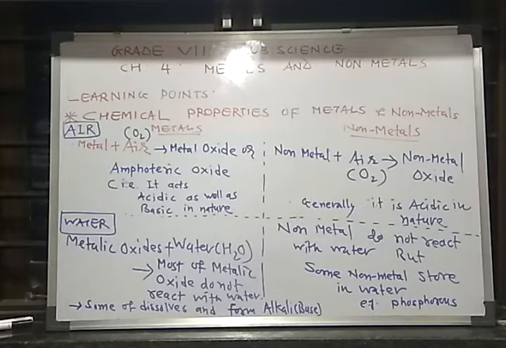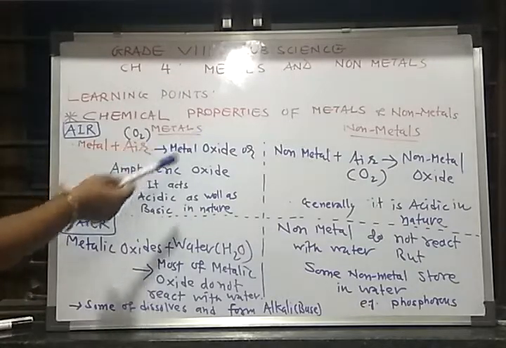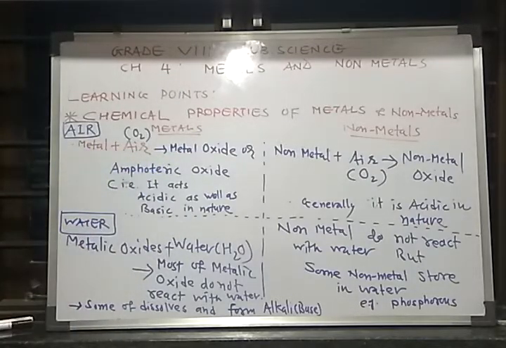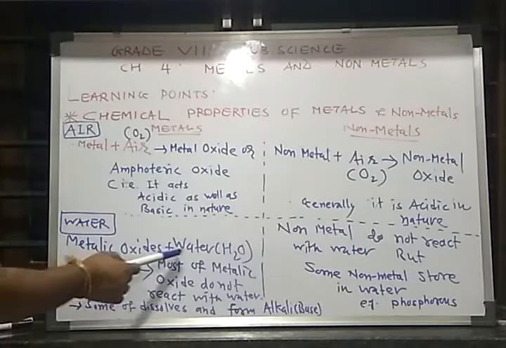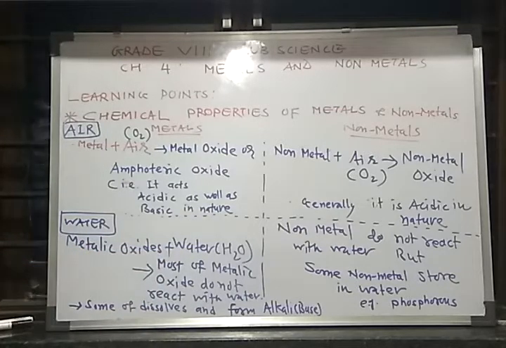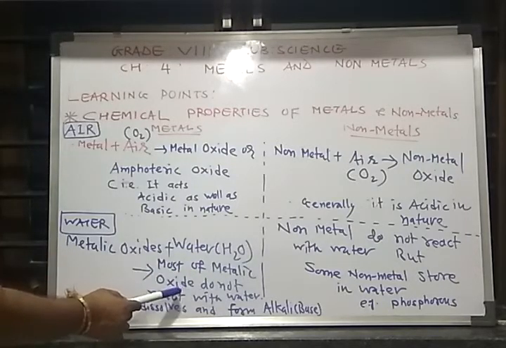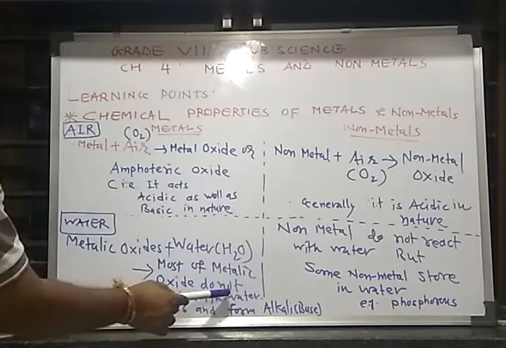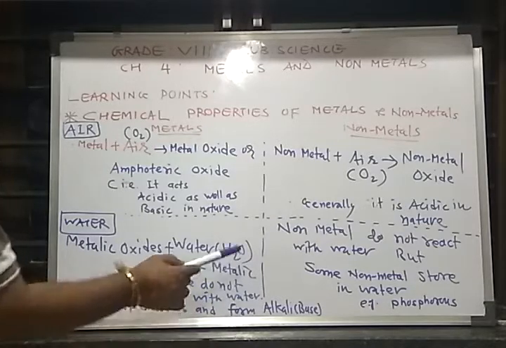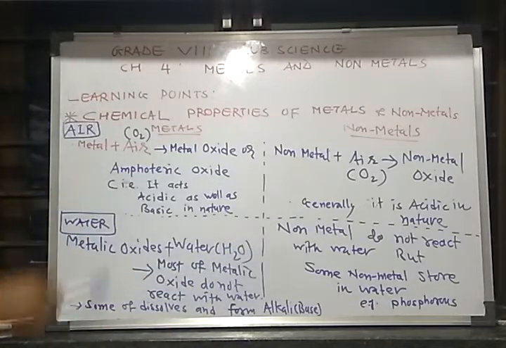Let's talk about another property of metals and non-metals, with water. You see that metallic oxides plus water, most of the metals do not react with water.